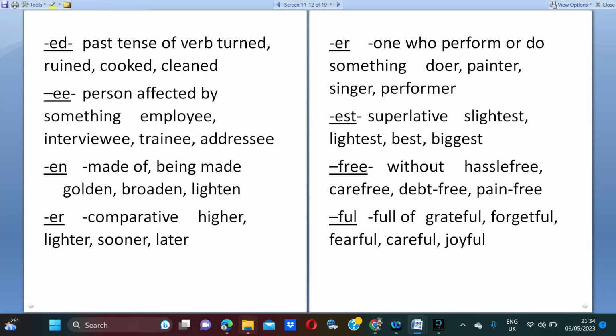Er is used in comparative adjectives. Er also mainly performs action; the er suffix performs action. Est means superlative degree. We use it in the superlative degree. Free means without. Full means full of.